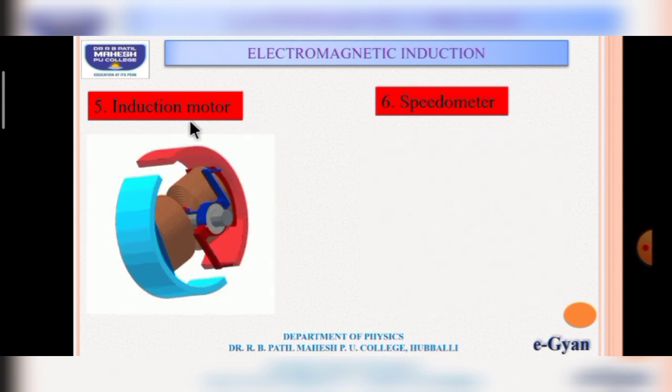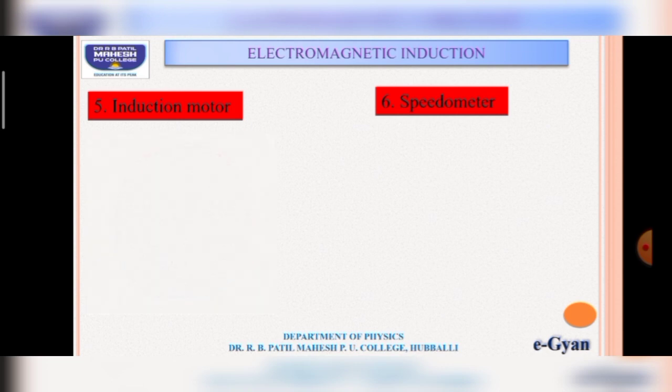Fifth one is the induction motor. Even when an induction motor works, eddy currents are produced. And the last one is the speedometer. In all vehicles there will be a speedometer. Even that speedometer works on eddy currents. These are a few applications of eddy currents.